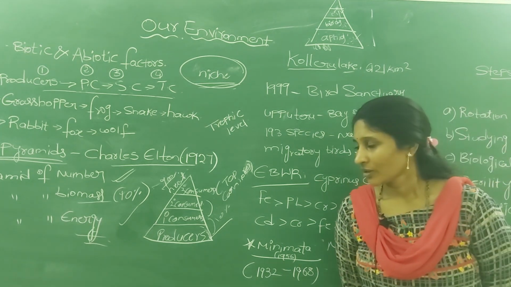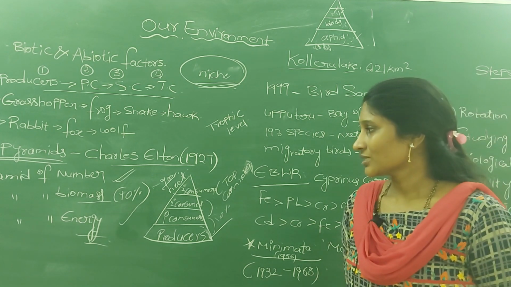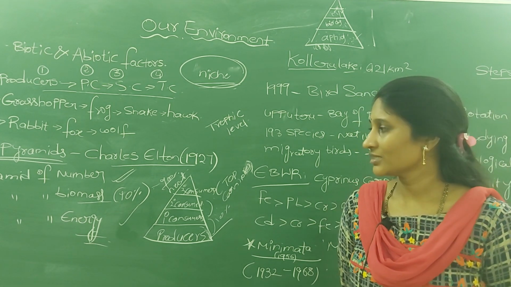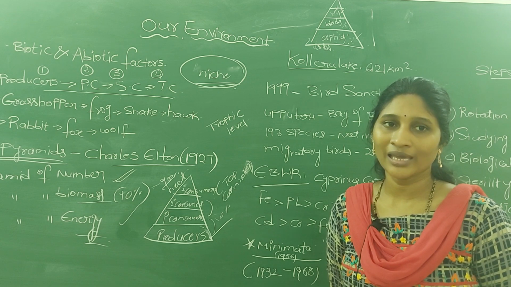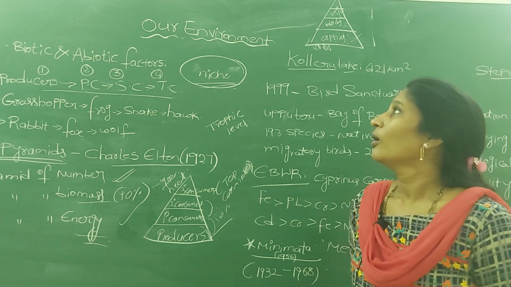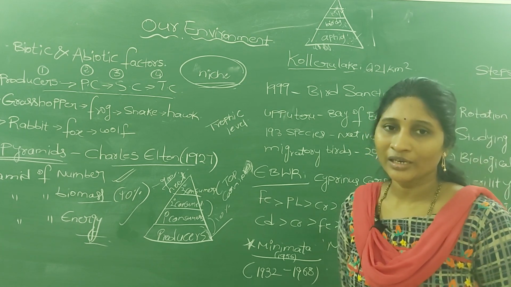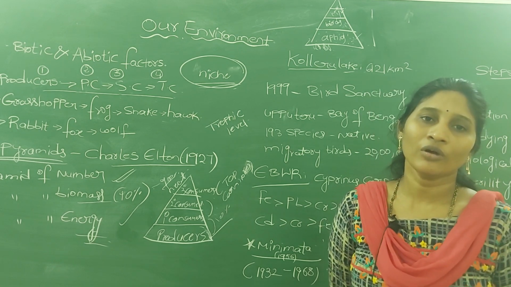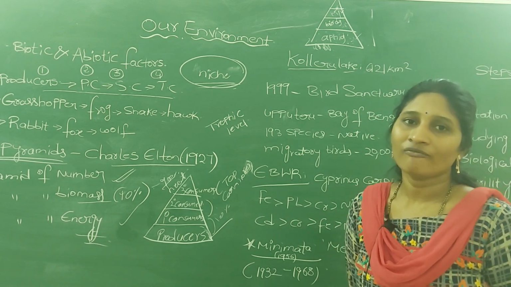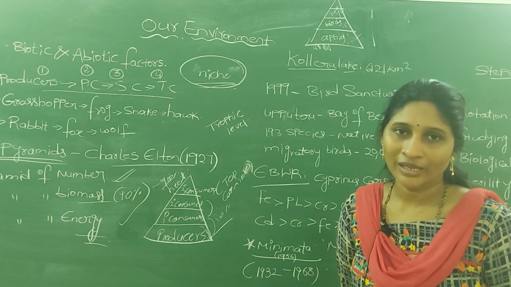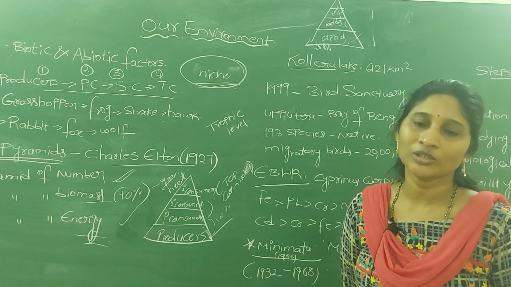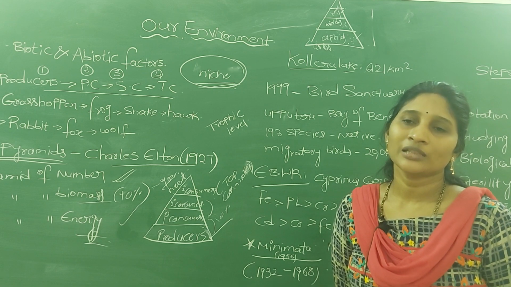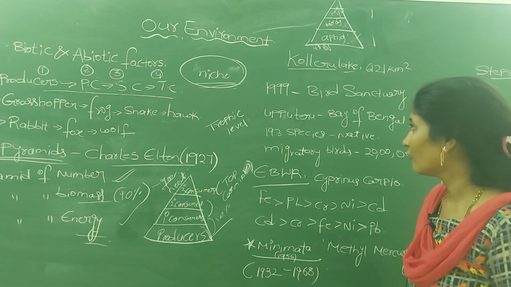So here, if the biomass transferred is very low, at the same time energy transfer is also lesser, which means the top carnivores receive only a small amount of energy. At every step only 10% of energy will be transferred, and 90% of energy will be released in the process of respiration in the form of heat.